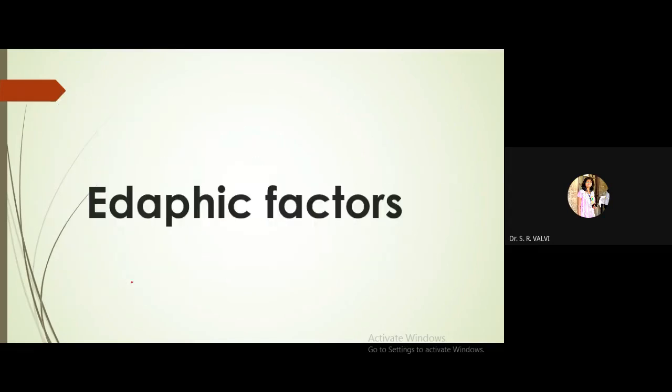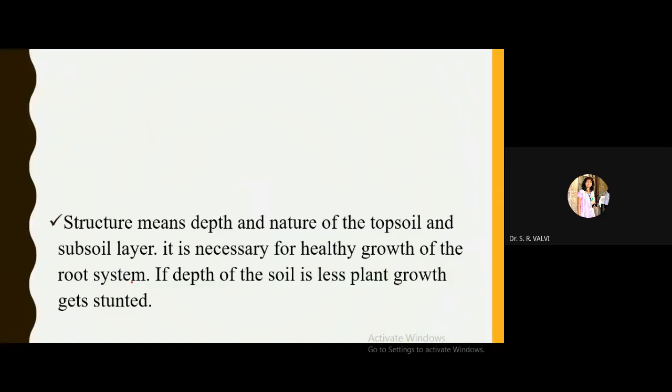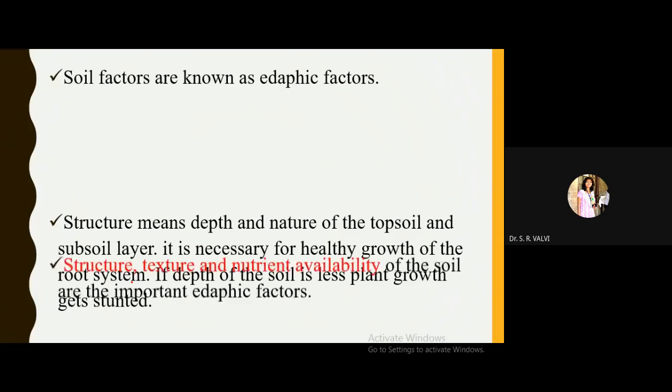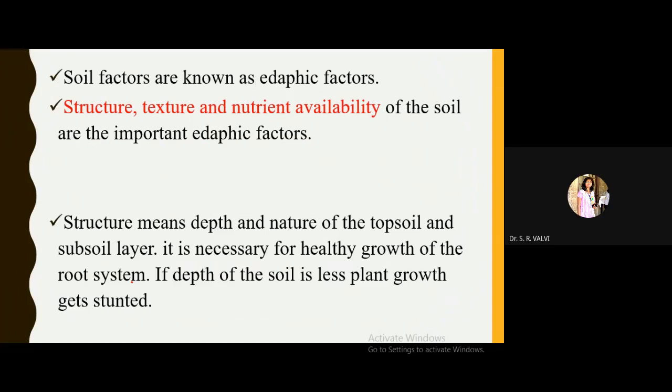Now next is edaphic factors. So what are edaphic factors? Edaphic factors are nothing but the soil factors. So in these edaphic factors, what points do we have to learn? That is the structure of soil. Let me take again a pen of different color. So see, structure, then texture, and nutrient availability of soil you have to learn under these edaphic factors.